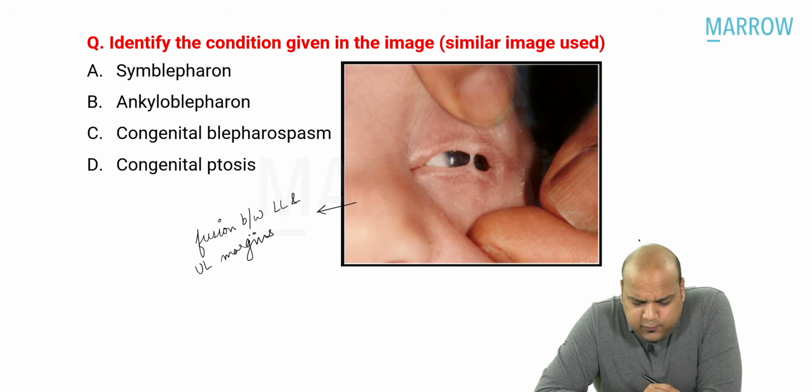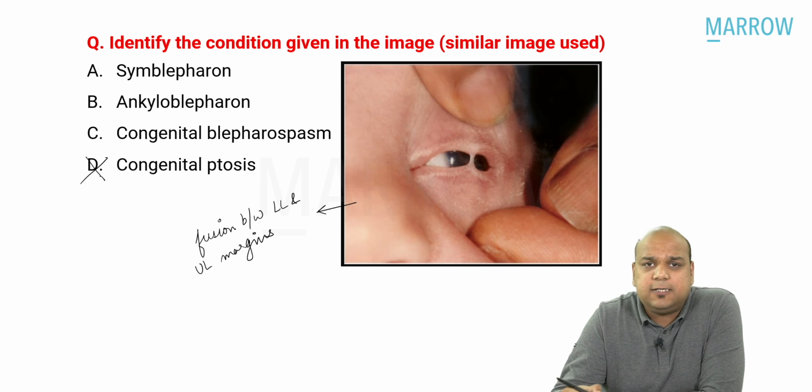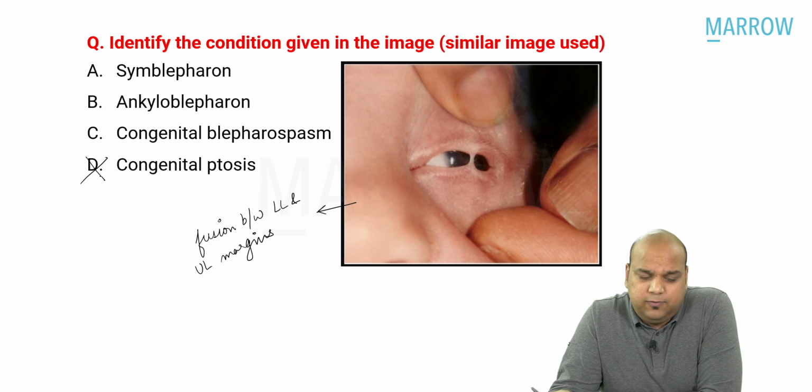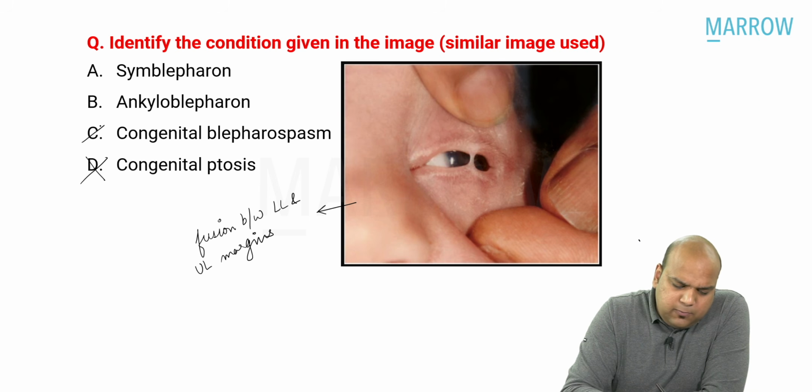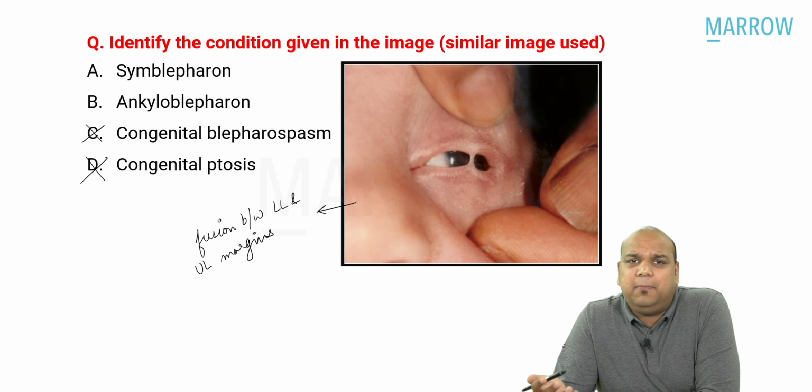As soon as I say fusion between lower lid and upper lid margin, I think ptosis goes out of the window. Ptosis is drooping of the upper eyelid. Yes, all of us know that. I think blepharospasm goes out of the window. Blepharospasm is spasm of the muscles. Then only two options ideally should have remained: ankyloblepharon or symblepharon.